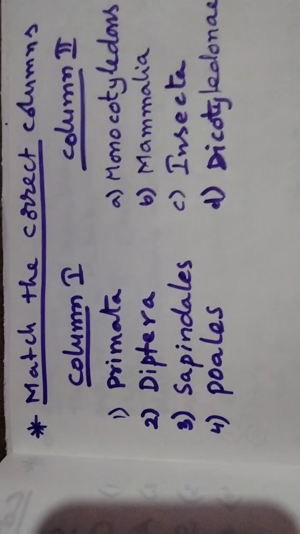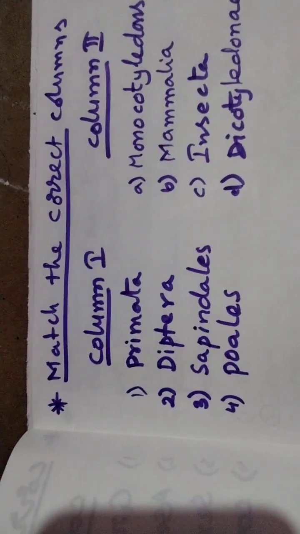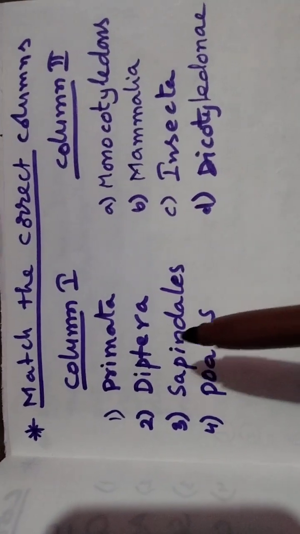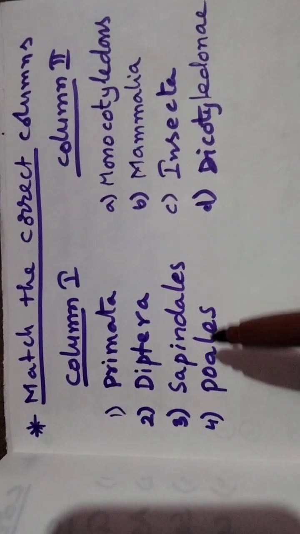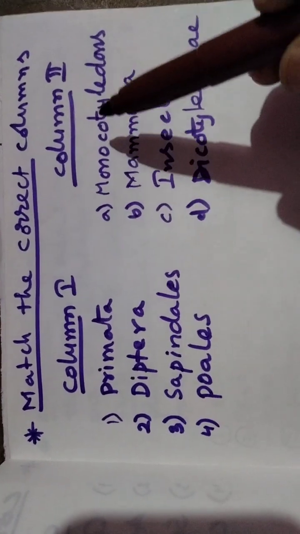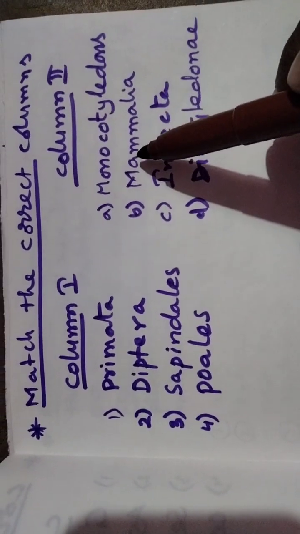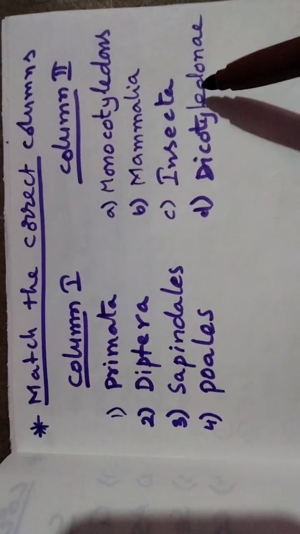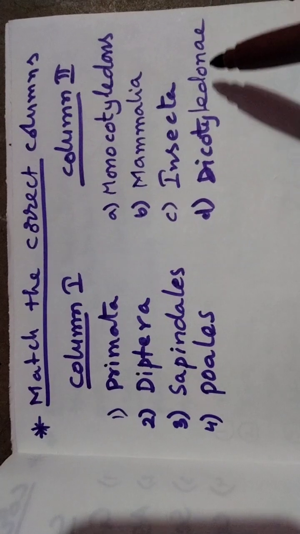Now we take another matching. Primata, Diptera, Sapindales, Poales. Second column: monocotyledonous, Mammalia, Insecta, dicotyledonous.